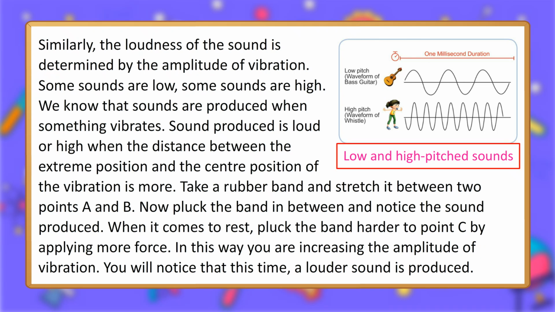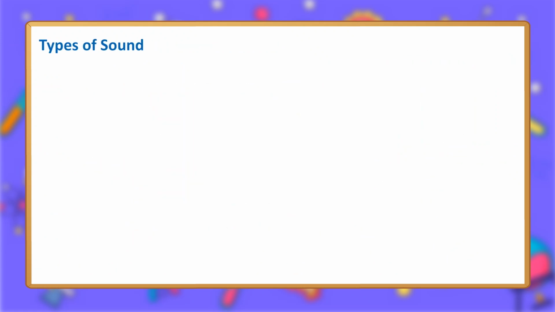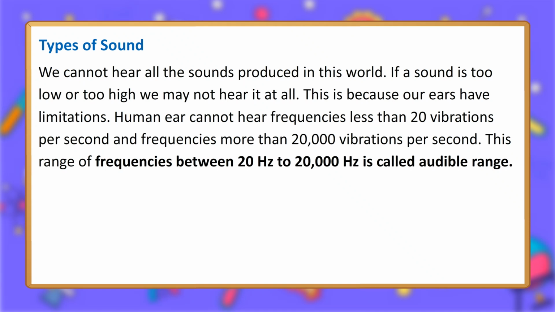Low and high-pitched sounds. Types of sound. We cannot hear all the sounds produced in this world. If a sound is too low or too high, we may not hear it at all. This is because our ears have limitations. The human ear cannot hear frequencies less than 20 vibrations per second and frequencies more than 20,000 vibrations per second. This range of frequencies between 20 Hz to 20,000 Hz is called audible range.